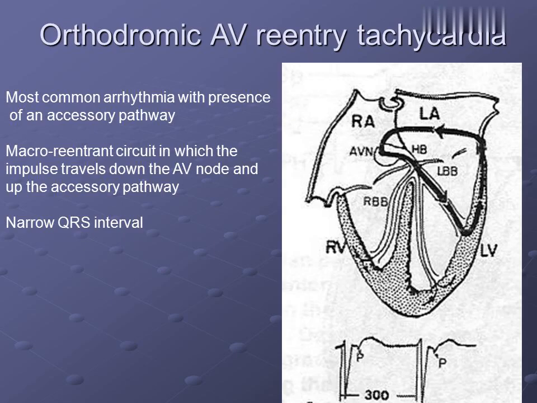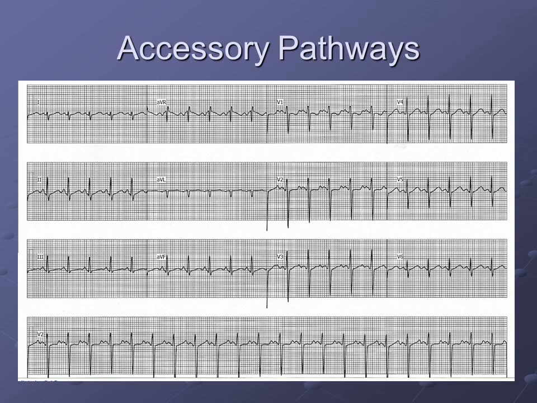Orthodromic AV reentry tachycardia. Most common arrhythmia with presence of an accessory pathway. Macro reentrant circuit in which the impulse travels down the AV node and up the accessory pathway. Narrow QRS interval.